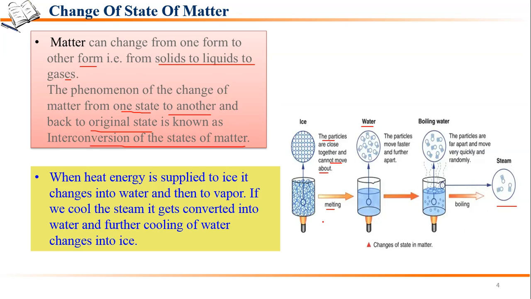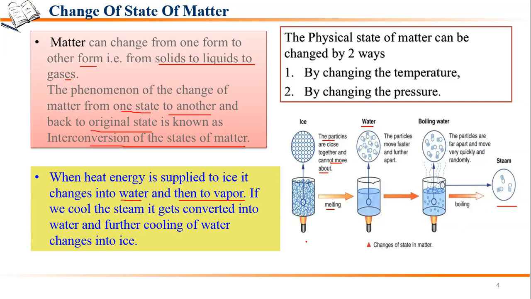So what is happening here is that when we apply heat energy to ice, it changes into water and then to vapors. And if we cool this steam, it gets converted into water and then it changes into ice. So this is a sort of physical change. The physical state of matter can be changed by changing the temperature or by changing the pressure.